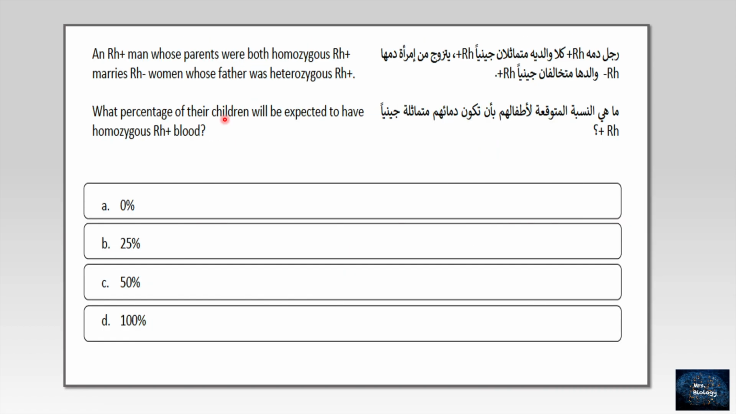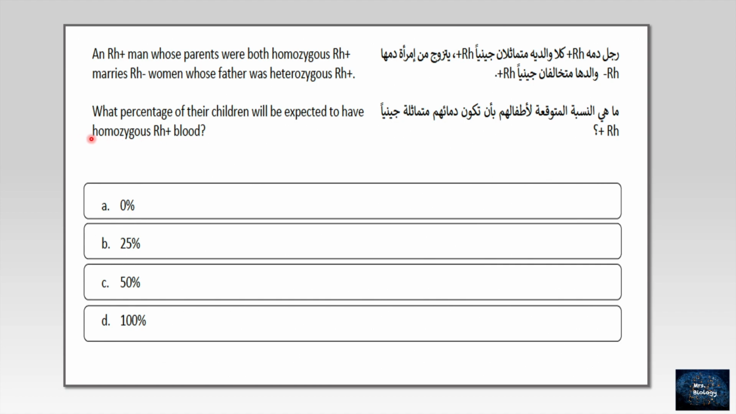Here is a blood inheritance question. An Rh positive man whose parents were both homozygous for Rh positive marries an Rh negative woman. It seems we have a typo here, it's woman whose father was heterozygous for Rh positive. That means he gave her the Rh negative, not the positive one, since we have two alleles. Now, what percentage of their children will be expected to have homozygous Rh positive blood?